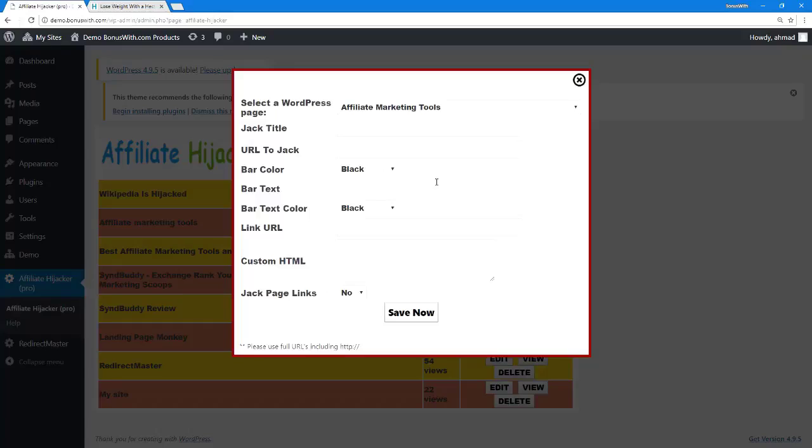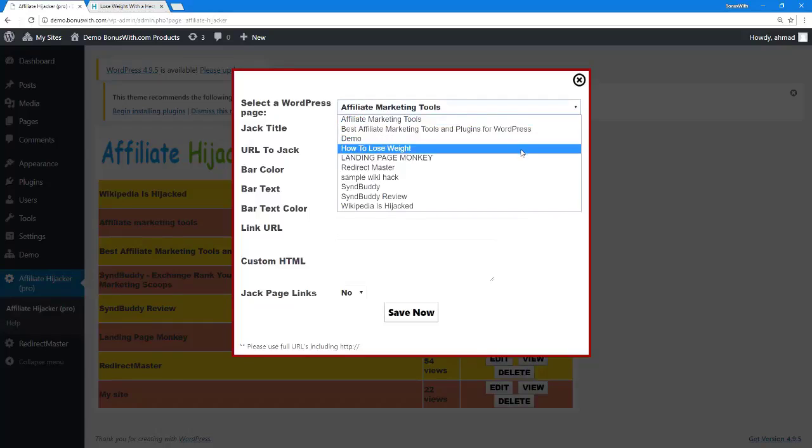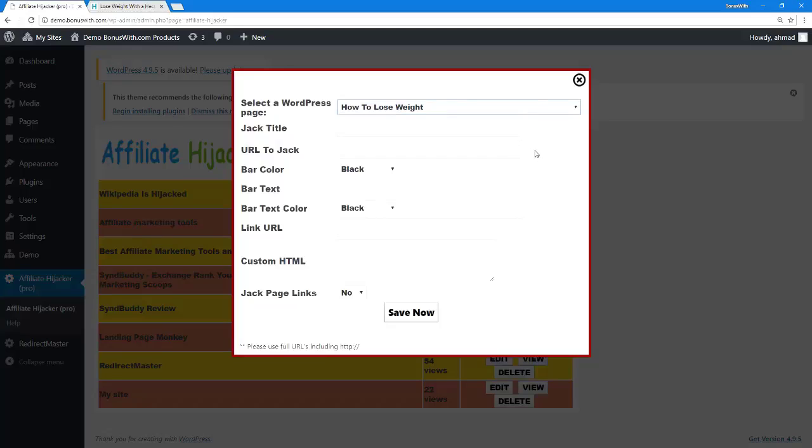The first thing it's going to ask me for is the WordPress page that I want to use. And I'm going to use the one that I just created, the How to Lose Weight page. If I wanted to use a different one, I could just select a different one from this drop-down. But I particularly created this page for this demo, so I'm going to use that page. The next thing it's going to ask me for is a Jack title. And that is just for me so I can remember what it's for. I'm going to just call it Brett's Test.